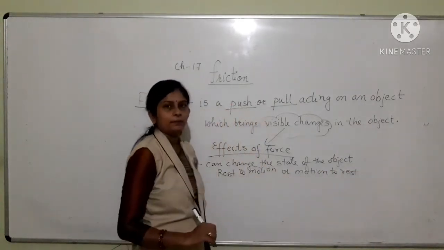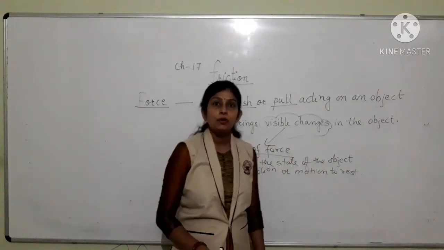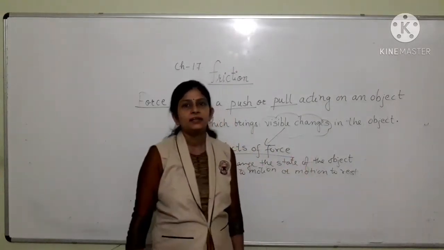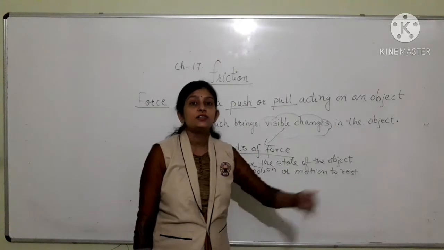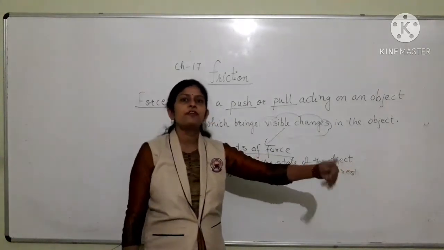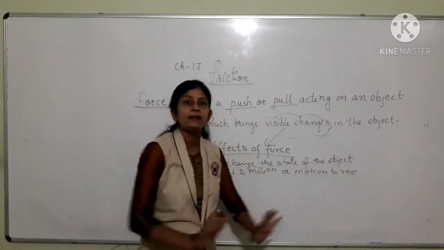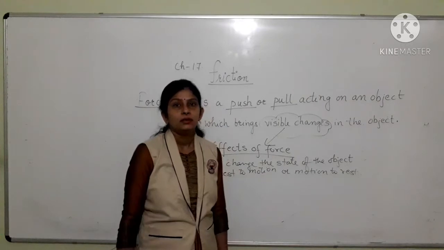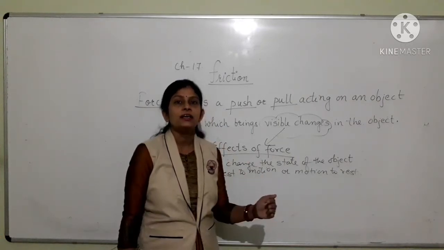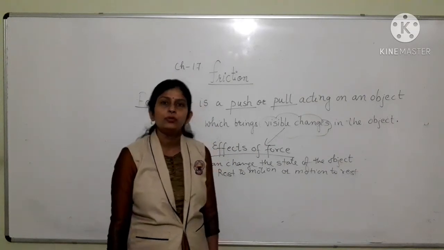For example, there is a car and I am pushing that car, then that car starts to move. So that car comes to motion from rest. So in this way, by applying force, the state of the car is changed from rest to motion.